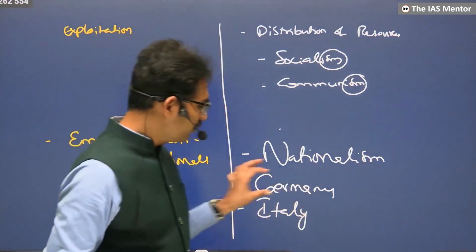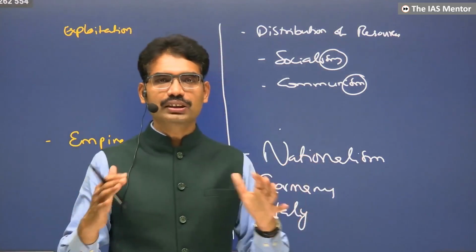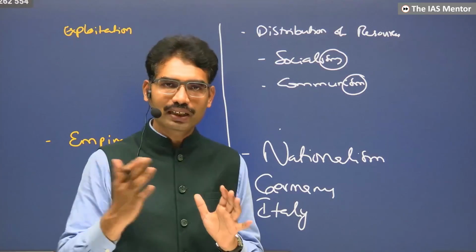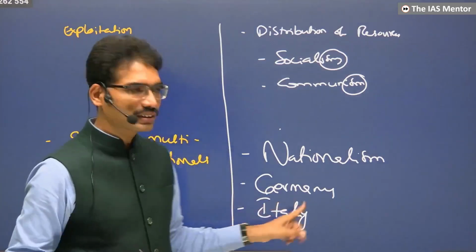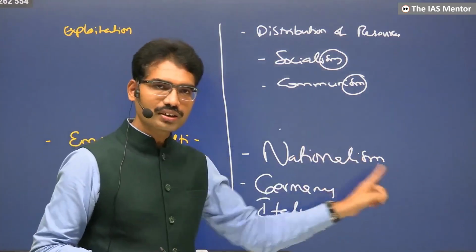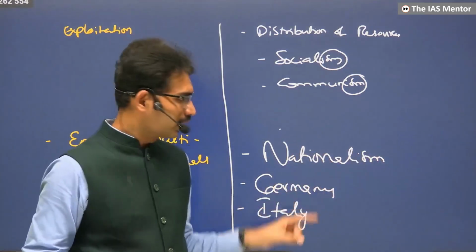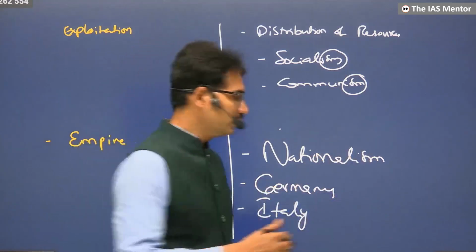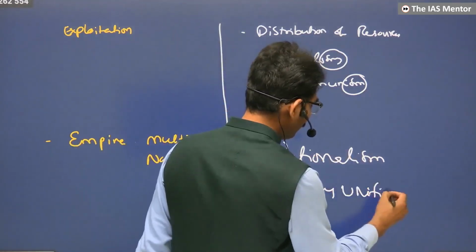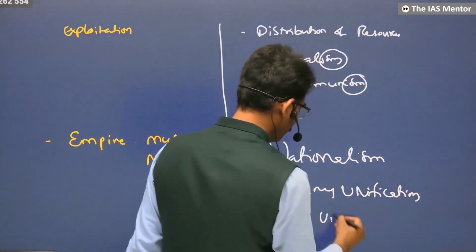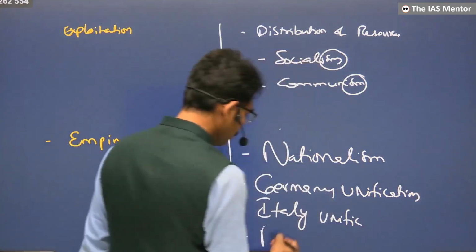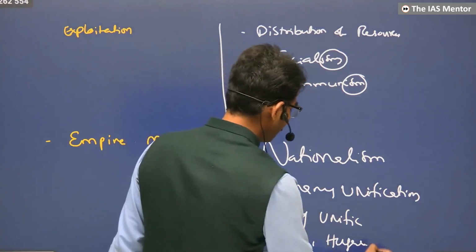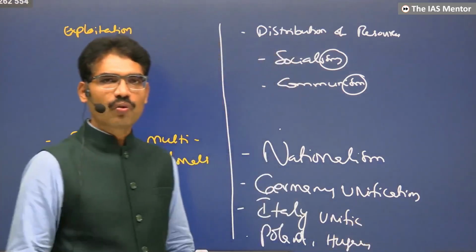They all felt that when Germans combined as a unit, nobody could dominate them. When all Italians join hands, nobody can handle them. They had to fight against their own kings, their own feudal lords, and their foreign dominators. In Germany this happened in 1848, a German unification effort. Italian unification effort also happened. In Poland also people revolted. In Hungary also people revolted against Austria. Everyone wants their own nation.